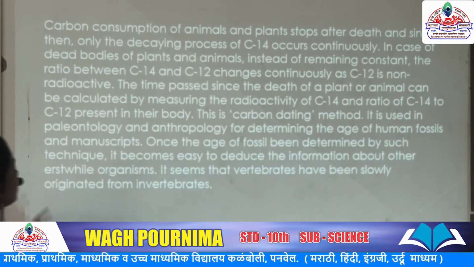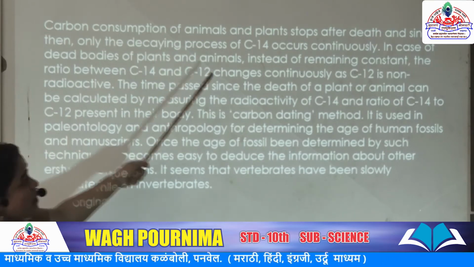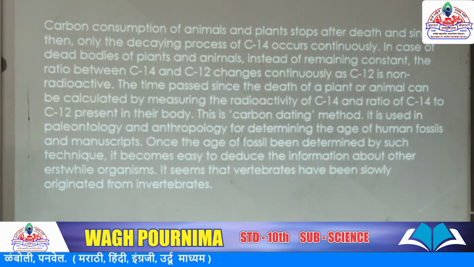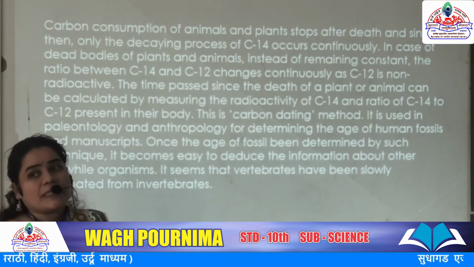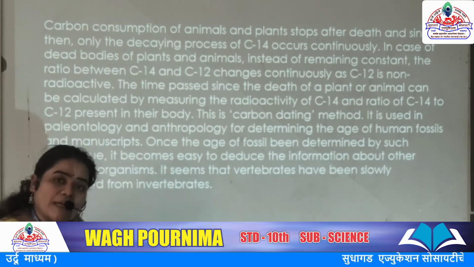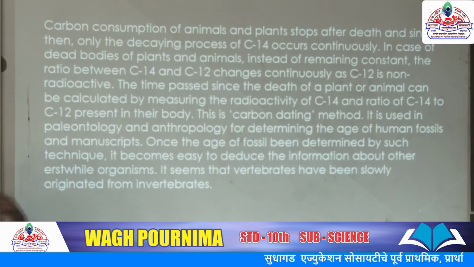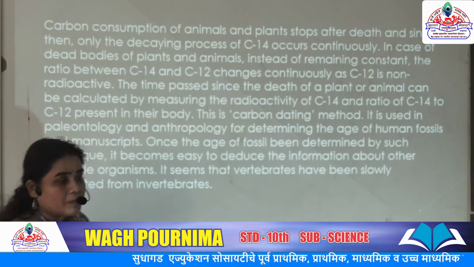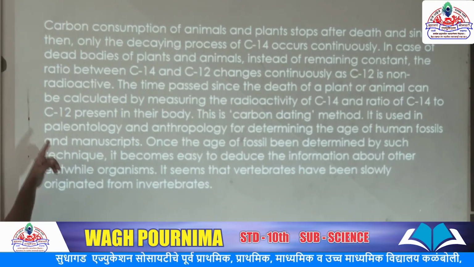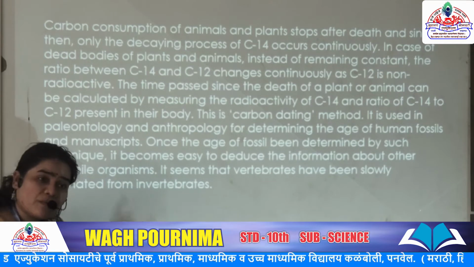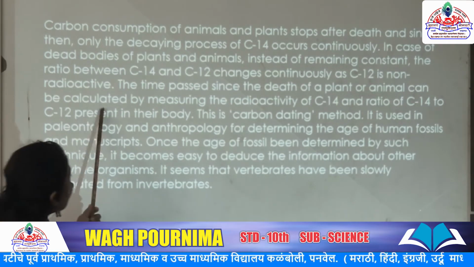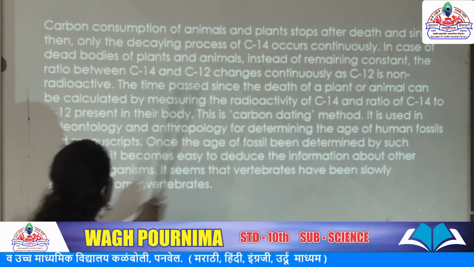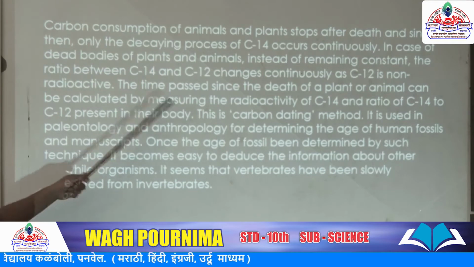I will explain this method again. Carbon consumption of animals and plants stops after death. Since then only the decaying process of carbon 14 continues, in which carbon plays the vital role, because carbon is present in each and every living organism. After death, carbon 14 decays continuously. But carbon 12 is also an isotope, and it is non-radioactive. With the help of the ratio of carbon 12 and carbon 14, we can calculate and measure the radioactivity of carbon 14, and the ratio of carbon 14 to 12 present in their body. This is the carbon dating method.